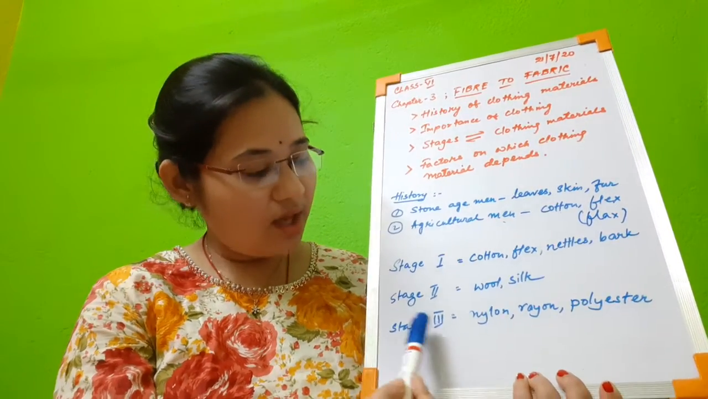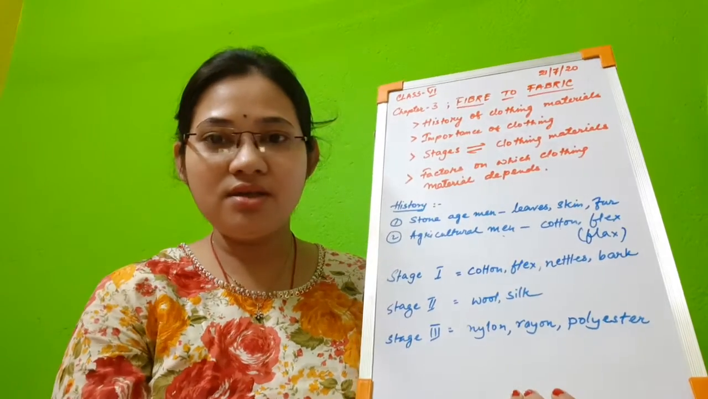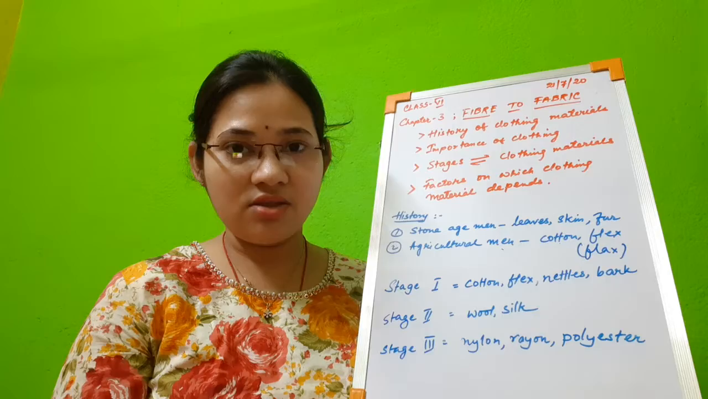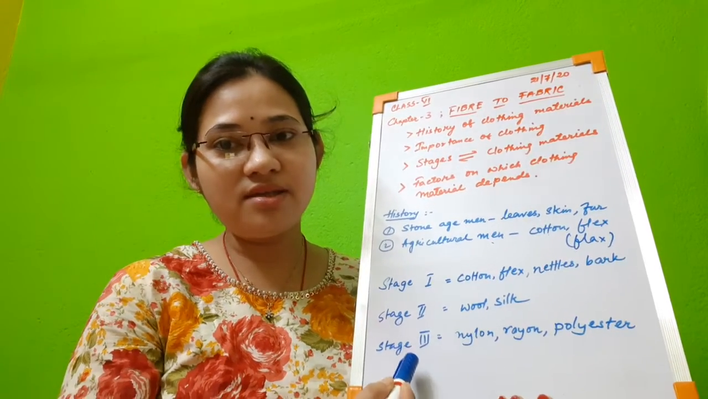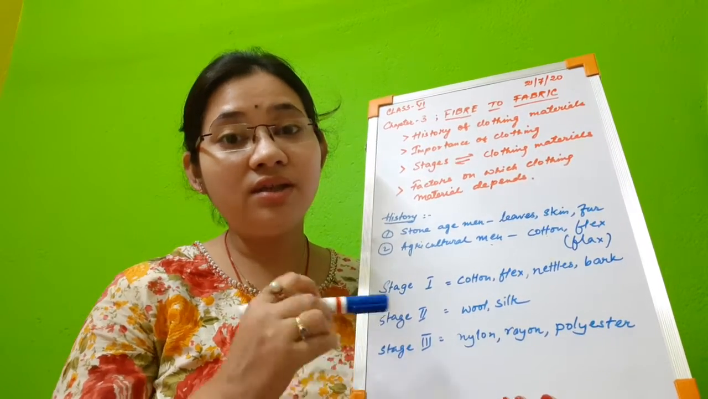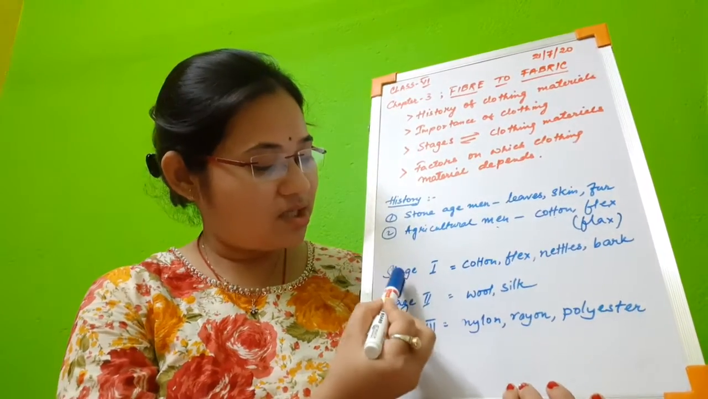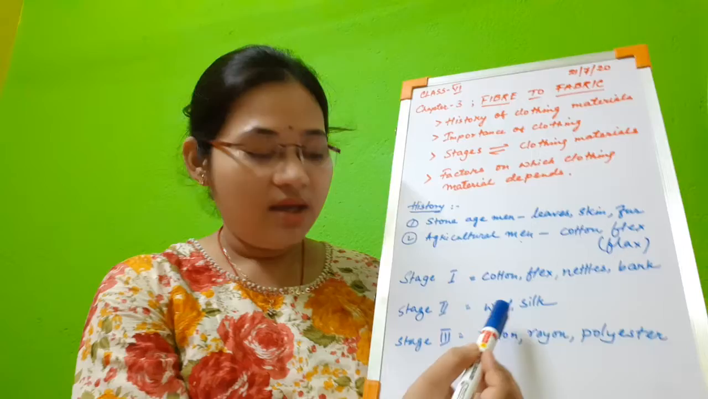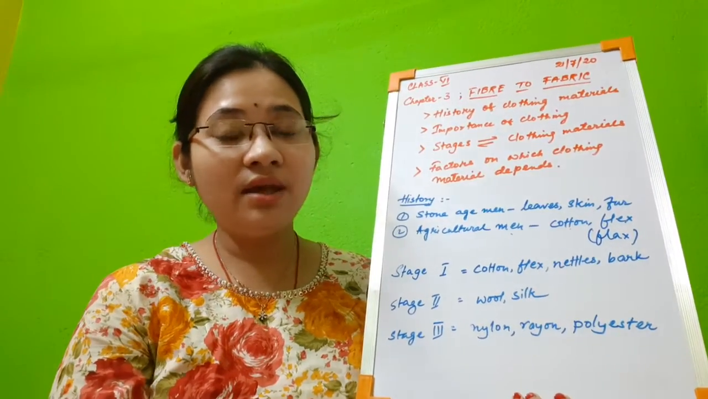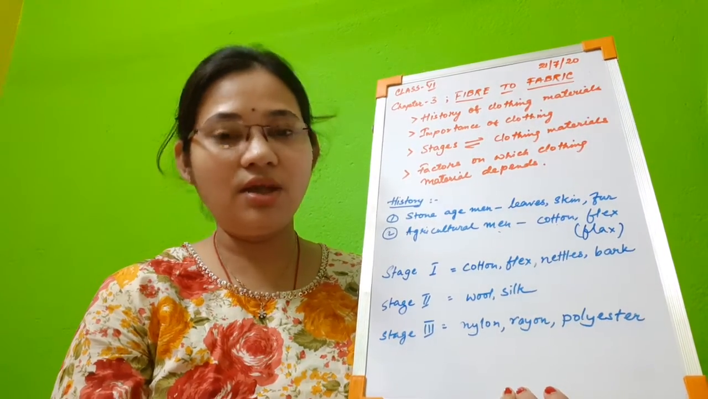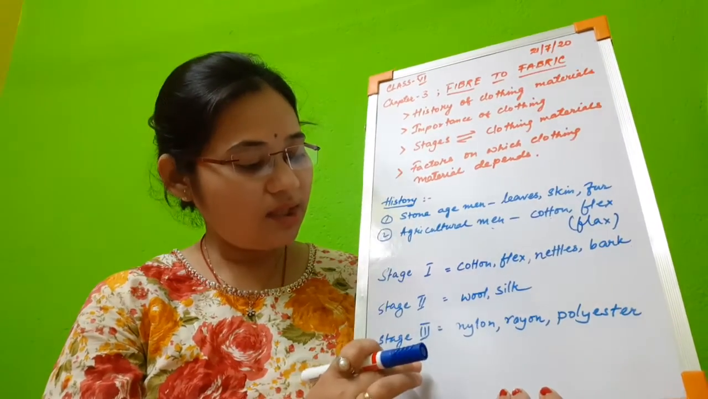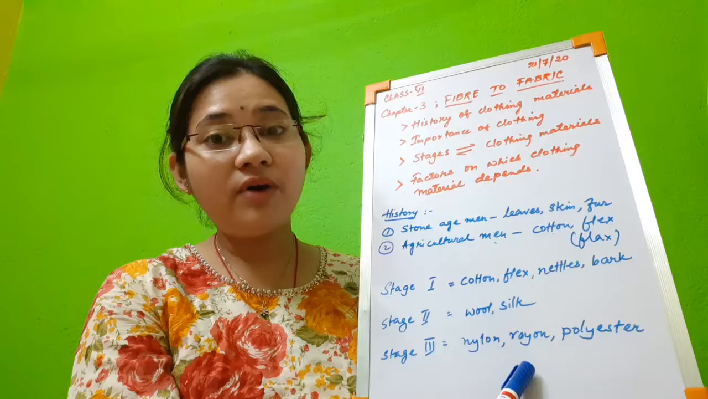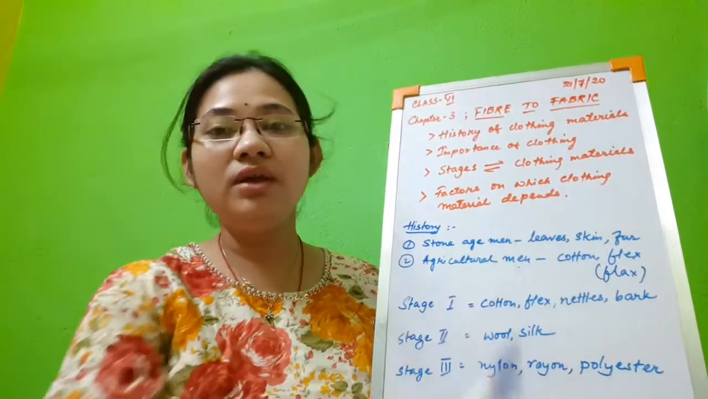Stage 3, we have nylon, rayon, polyester and all types of synthetic dressing materials or clothing materials. That is called stage 3. That means all the synthetic materials. So please remember, stage 1 we have plant fibers, stage 2 we have animal fibers, and stage 3 we have synthetic materials, synthetic fibers. Now this is the relationship between stage and the clothing materials or the clothing fibers.